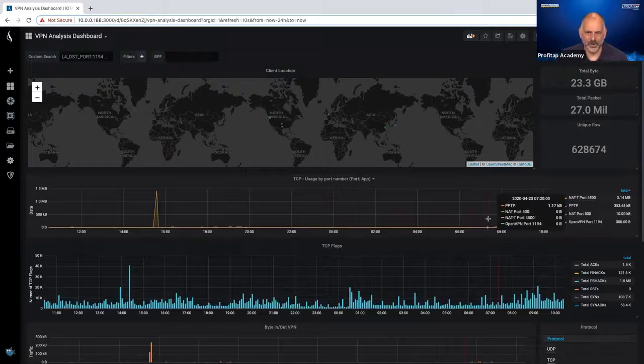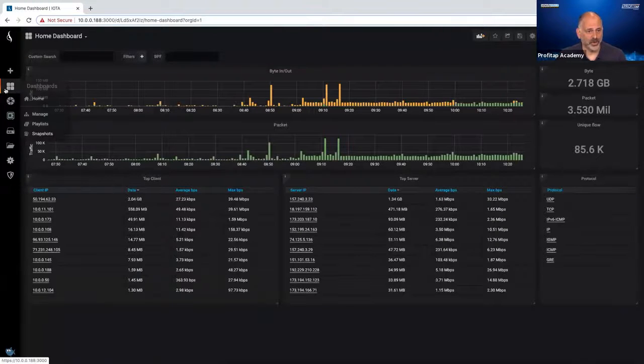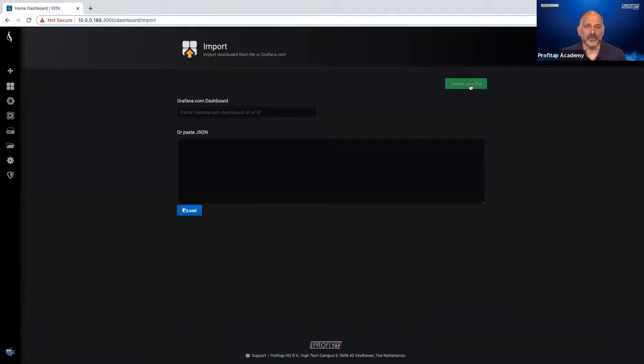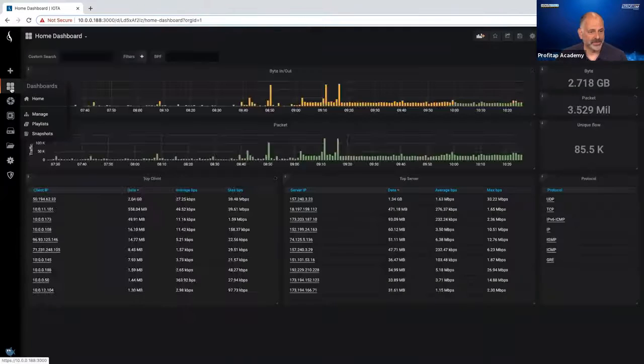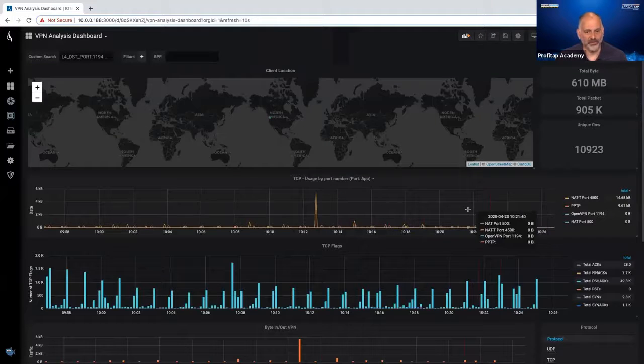23 gig of traffic. Now, what John did was put together a dashboard, and in the follow-up email that's going to come out, we'll give you a link where you could go out and download this dashboard. After you download the JSON for that dashboard, you could come in to manage, say import, and then import that dashboard into your IOTA. Once you do that, when I go to manage and go to the VPN analysis dashboard, it starts showing me who's doing VPN traffic.